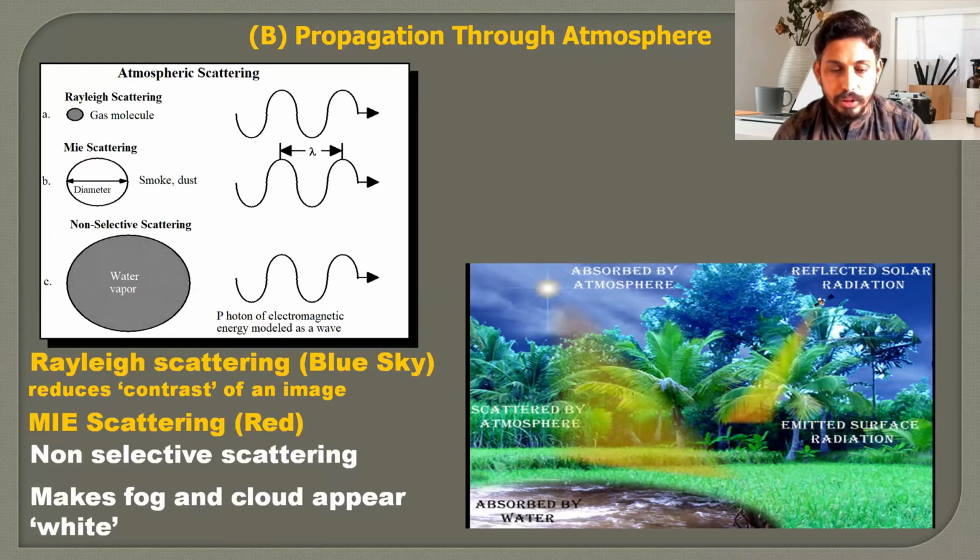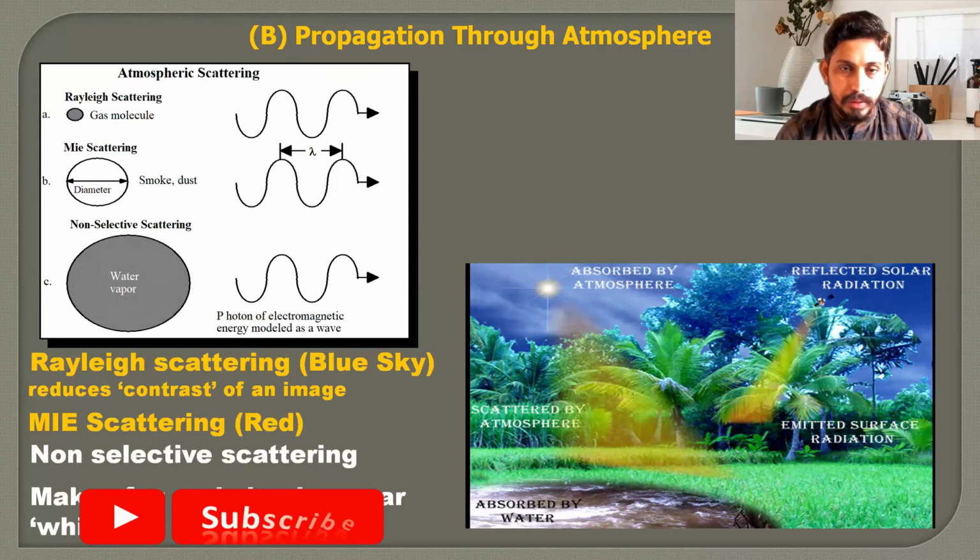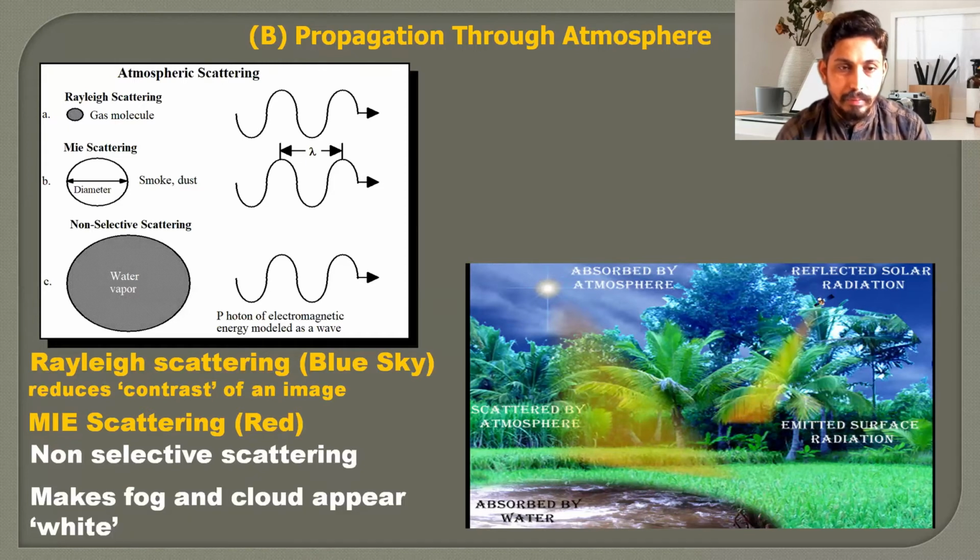When we take images from a satellite, generally we avoid the blue band. Why? Because of Rayleigh scattering, the sky appears blue, and in order to avoid that blue color in a satellite image, we use green, red, and infrared bands.